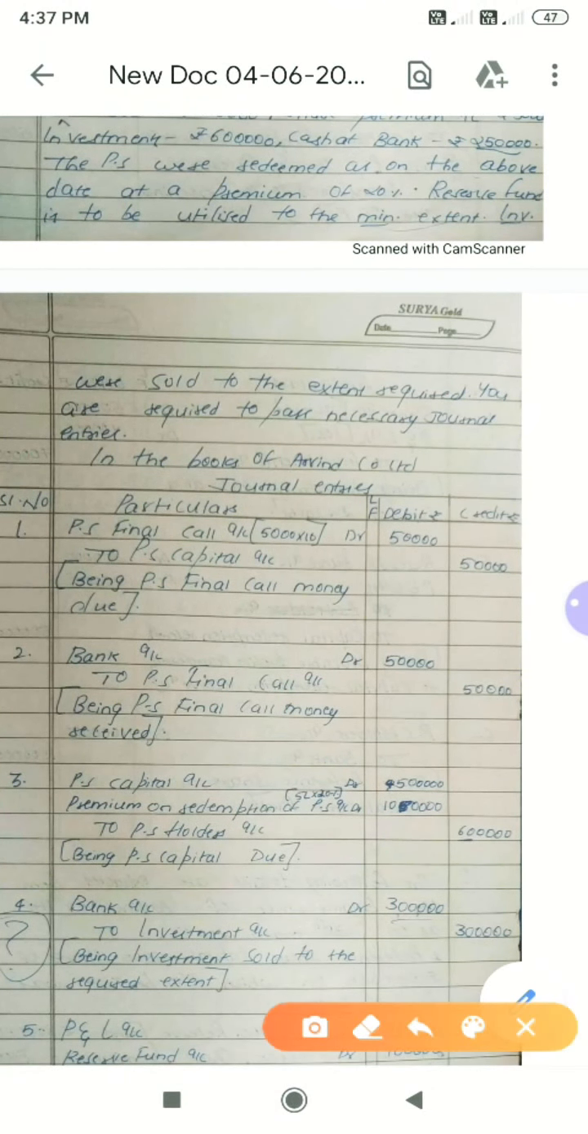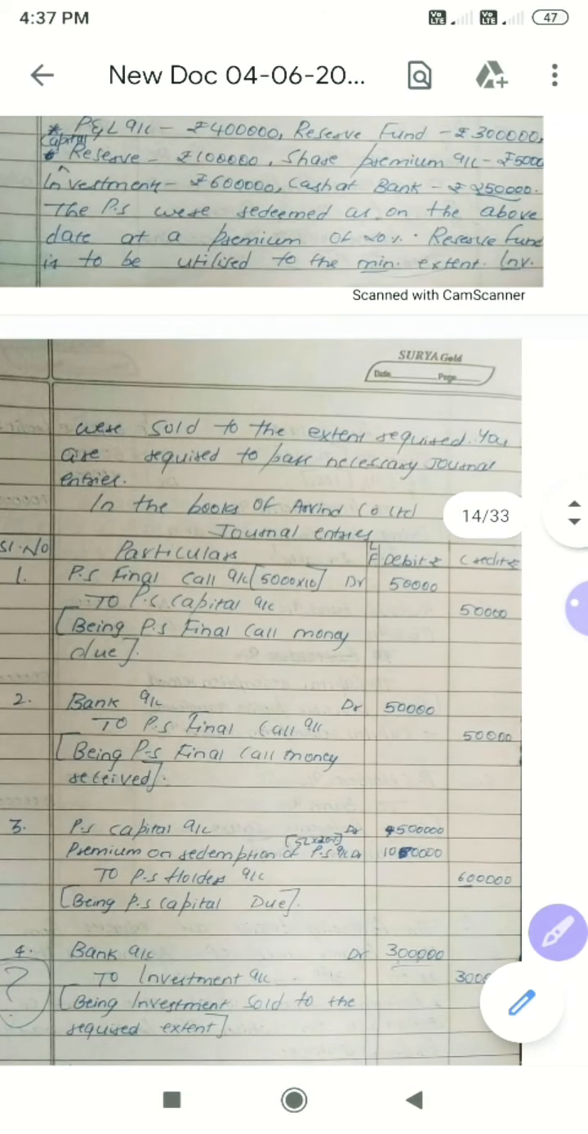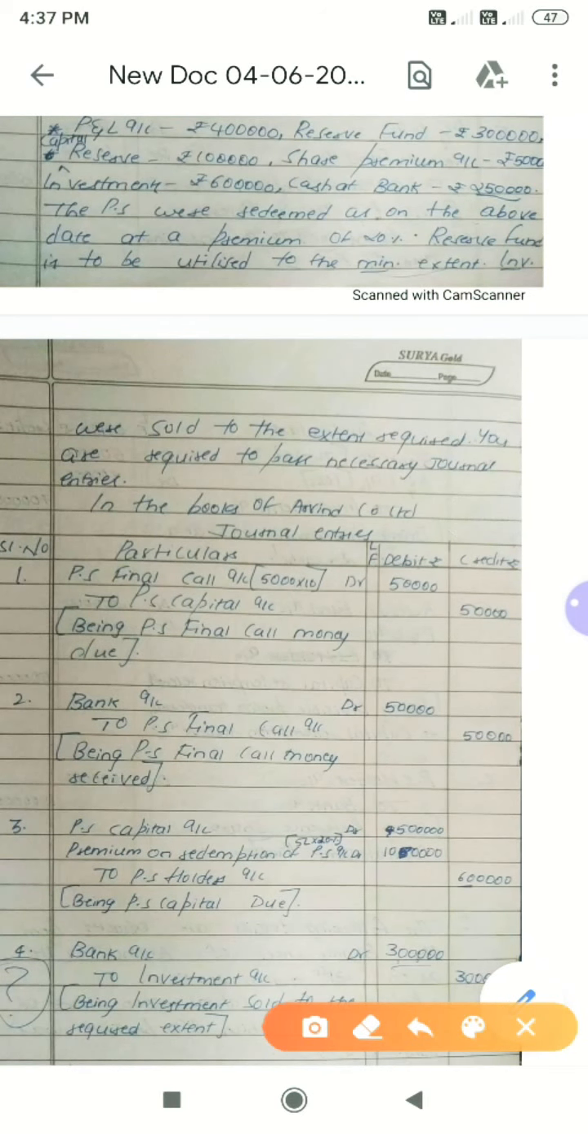I think you can interchange this journal entry, you can write it last. I'll explain later. Please make a note, this journal entry you can write later. So first, look here, you have to pay premium. Premium of how much? 1 lakh you have to pay. Already I think you have share premium 50,000.